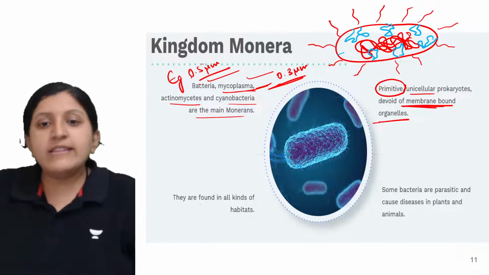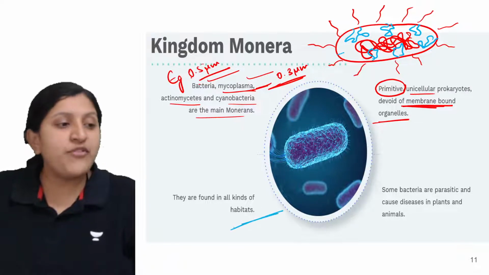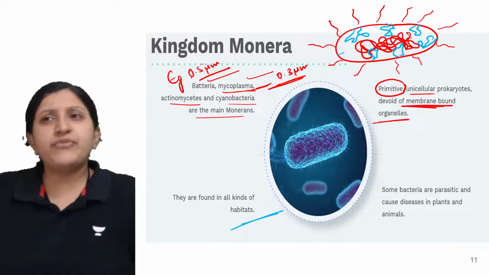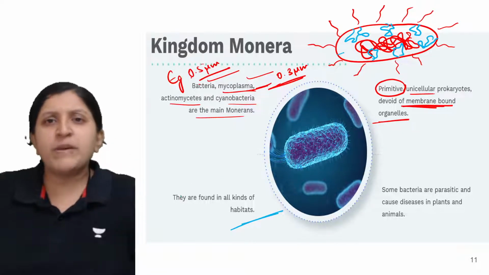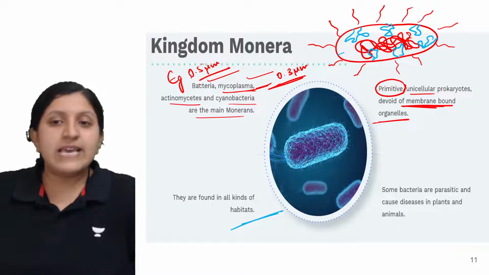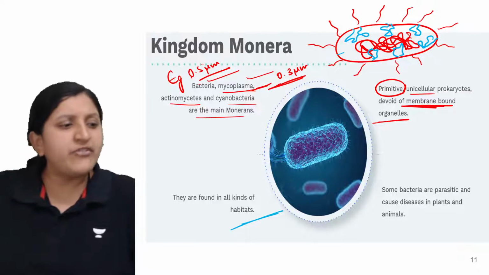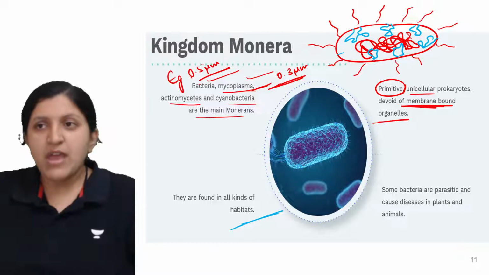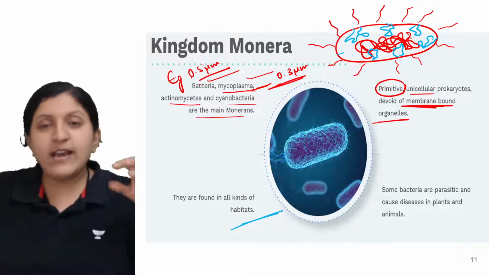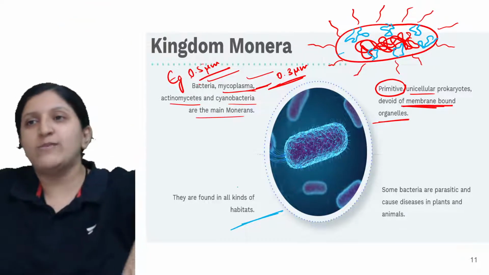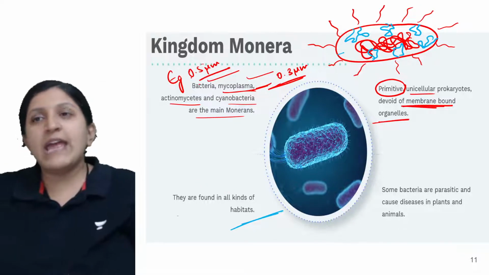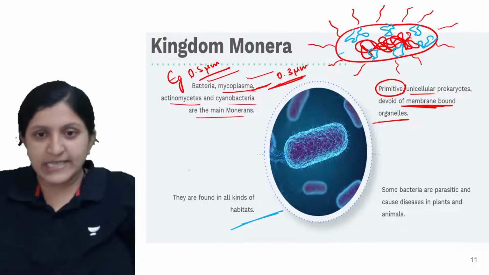Okay, and these are found in all kinds of habitats. So what is that all kind of habitat? Now you might have read on news or some articles that some of the bacteria, even if we heat them, are dying. But some of the bacteria, even if you pour acid on them, survive; those are called acidophils. Or we call them extremophiles basically.